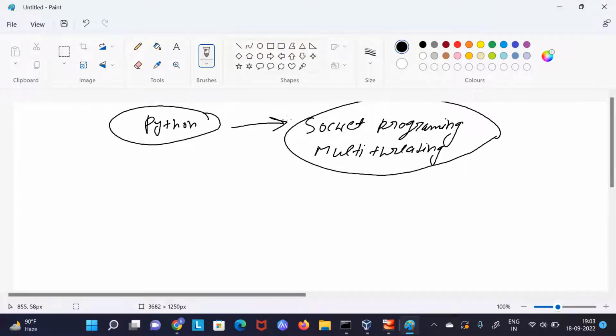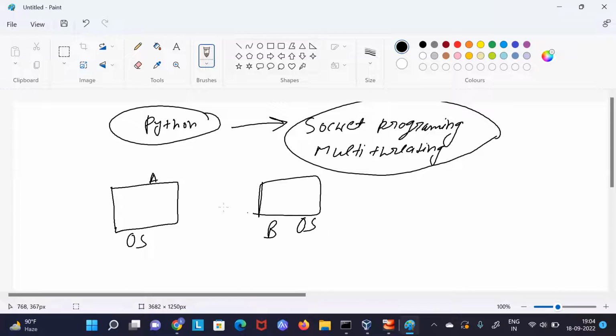The agenda for today's class is, let's say we have one operating system, whether it is Windows, Linux, Mac, whatever. Let's say we have one operating system with name A, and another operating system with name B. This is also an operating system, and they want to communicate together, they want to chat together.